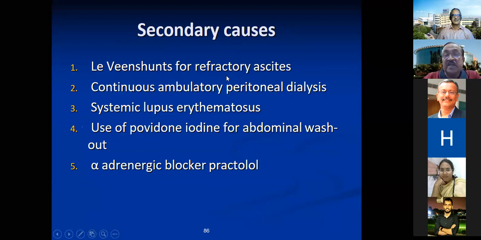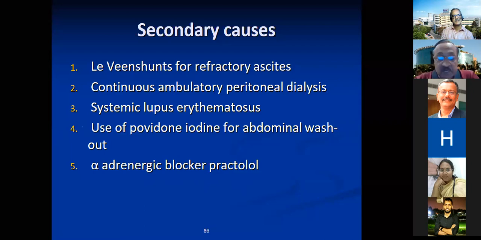Remember today Levin shunt and CAPD. CAPD is one of the commonly done procedures. So these are the patients where, because of the irritant, the continuous ambulatory peritoneal dialysis, the catheter itself, and the fluid contents can give rise to a fibrotic reaction. We also sometimes use a lot of povidone iodine, and the alpha adrenergic blocker, practolol.